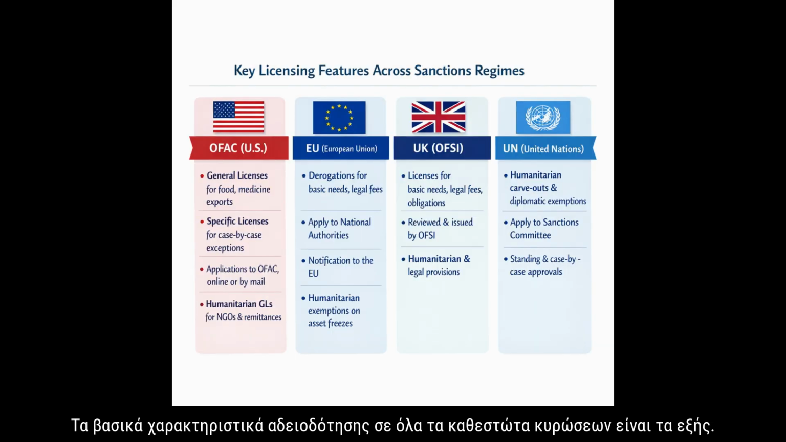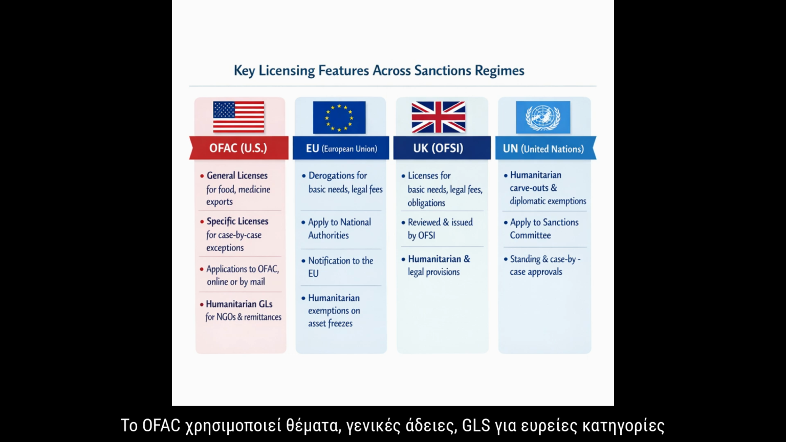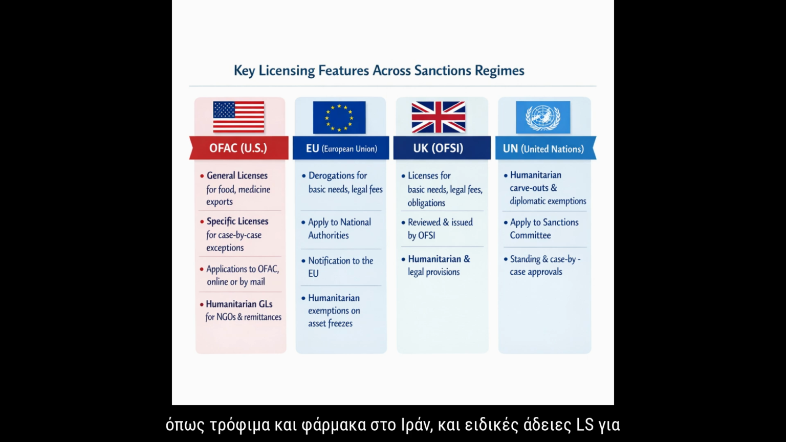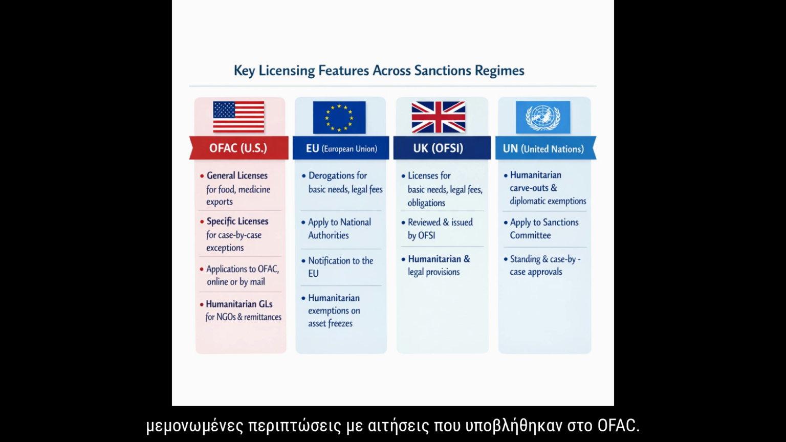The key licensing features across sanctions regimes are as follows. OFAC issues general licenses, GLs, for broad categories like food and medicine to Iran, and specific licenses, SLs, for individual cases with applications submitted to OFAC. Humanitarian exceptions cover NGOs and remittances.